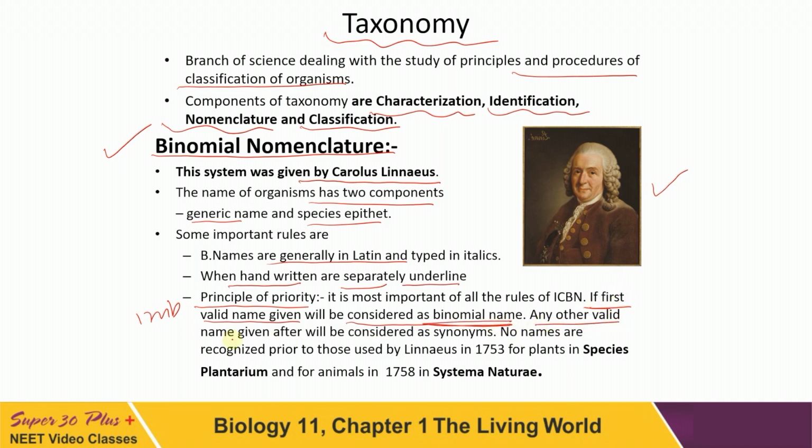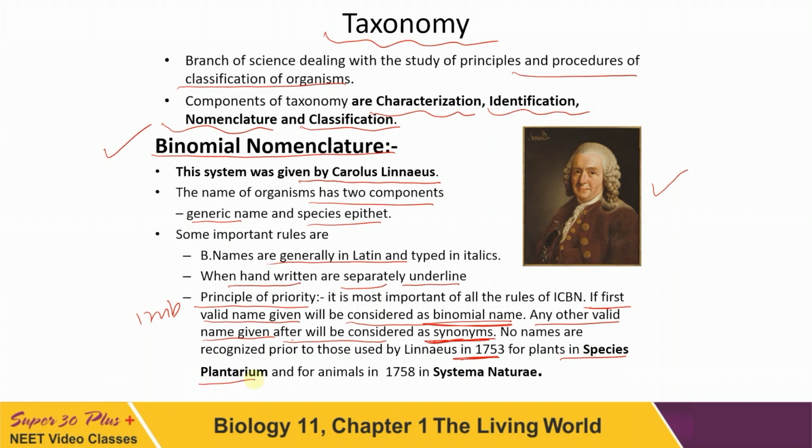Any other valid name given after that is considered. Some other important points: that second valid name will be known as a synonym. In case of plants, no name is identified before 1753. That was given by Linnaeus and described in Species Plantarum.